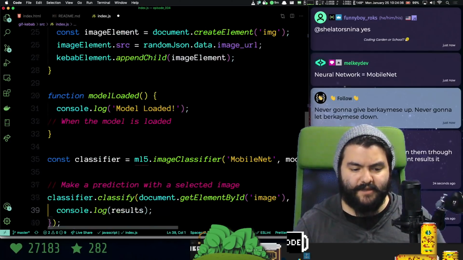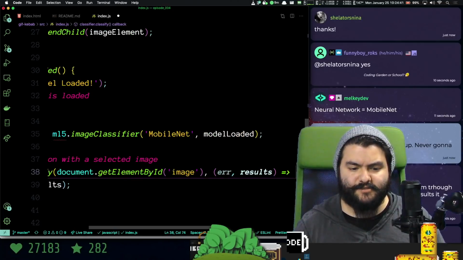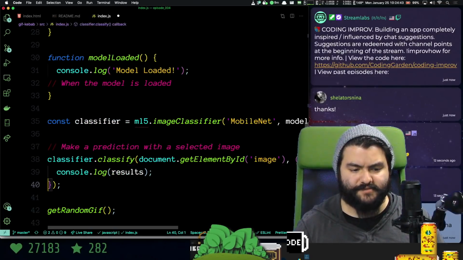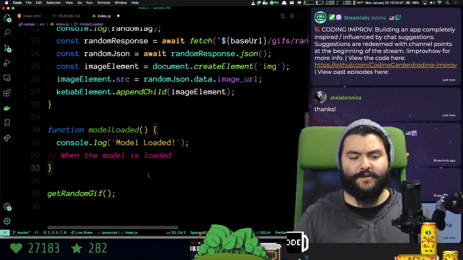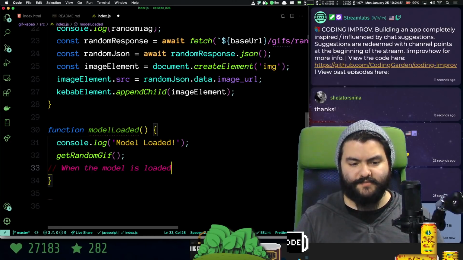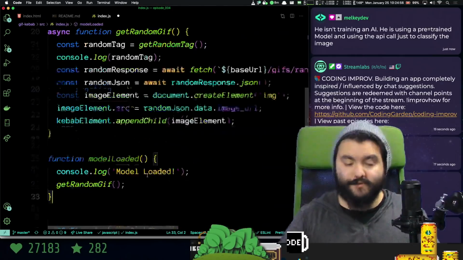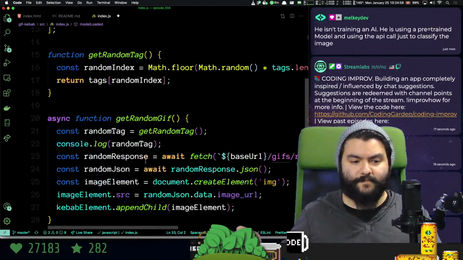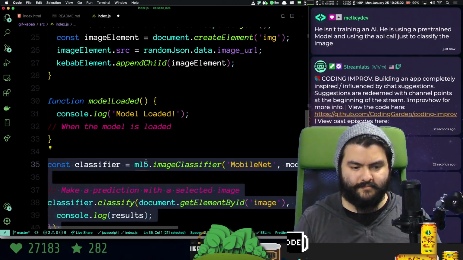Great. And then we can make a prediction by selecting a specific element, and then we get back the results. So here's what I'm going to do. I'm going to say when the model is loaded, we're going to get a random GIF. So the page will load. Where'd that code go? Did I get rid of it? We want to keep that.